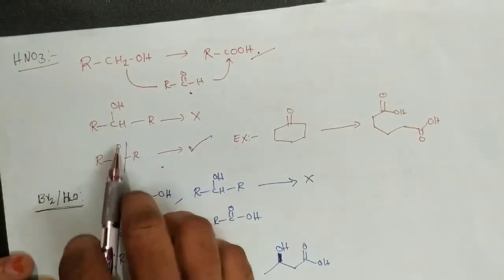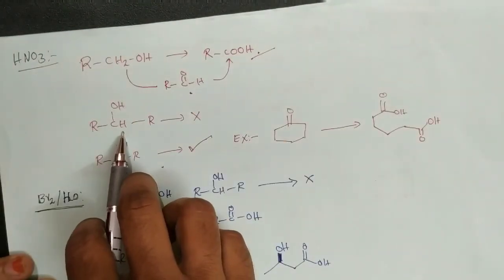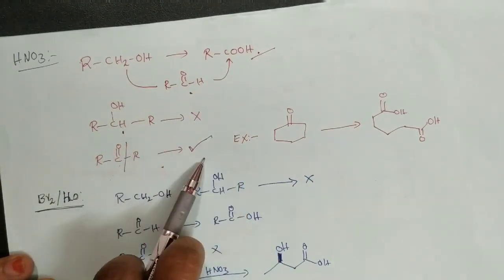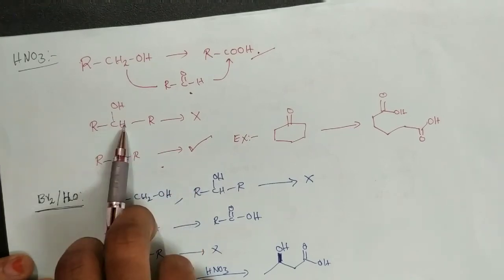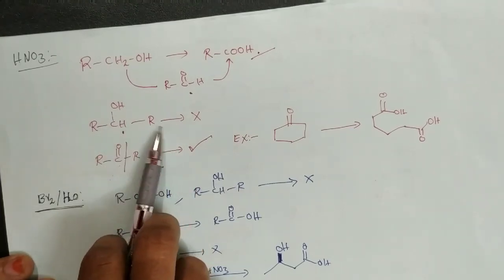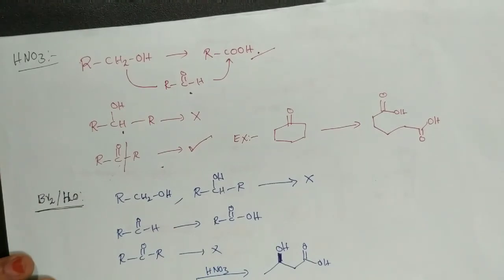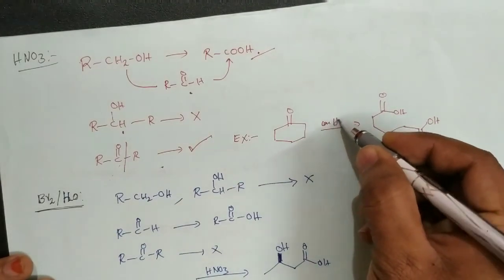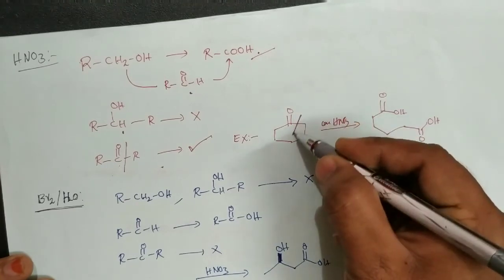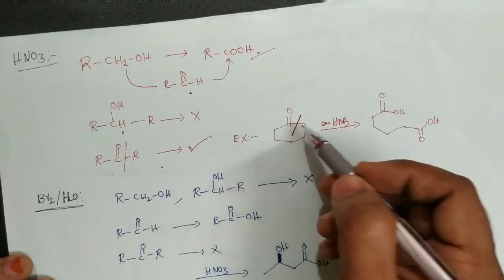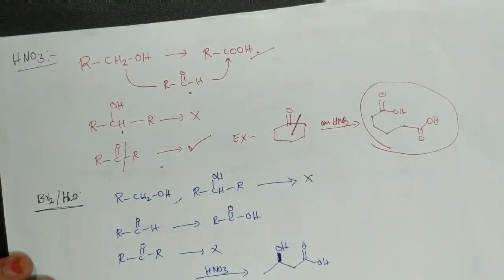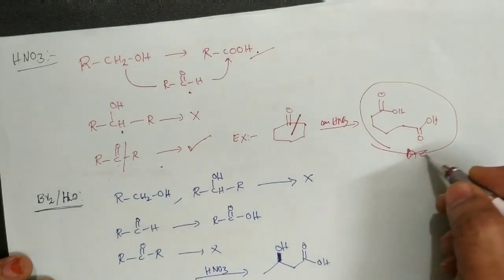Very interesting point. Generally, secondary alcohols are oxidized and converted to ketones. And here ketones are further oxidized with HNO3, but secondary alcohols are not oxidized because generally in oxidation reactions alcohols are less reactive than aldehydes and ketones. Suppose this ketone reacts with concentrated HNO3, so breaking of this bond takes place. Here this is converted to COOH group and this is converted to COOH group. We get the dicarboxylic acid. It's nothing but adipic acid.